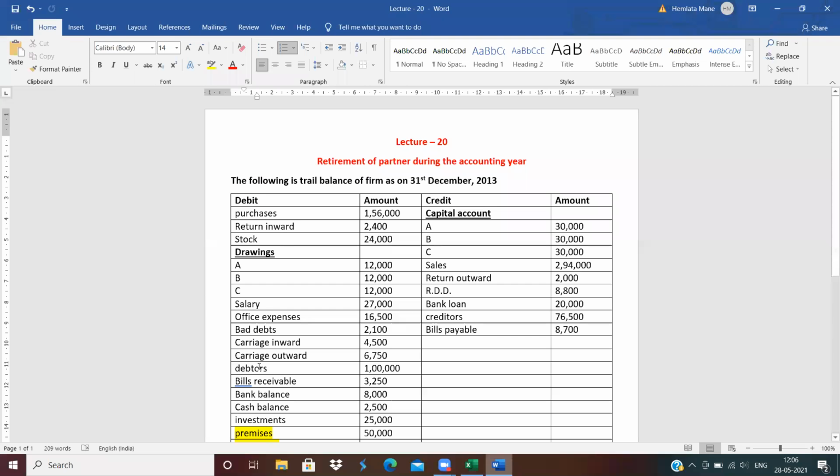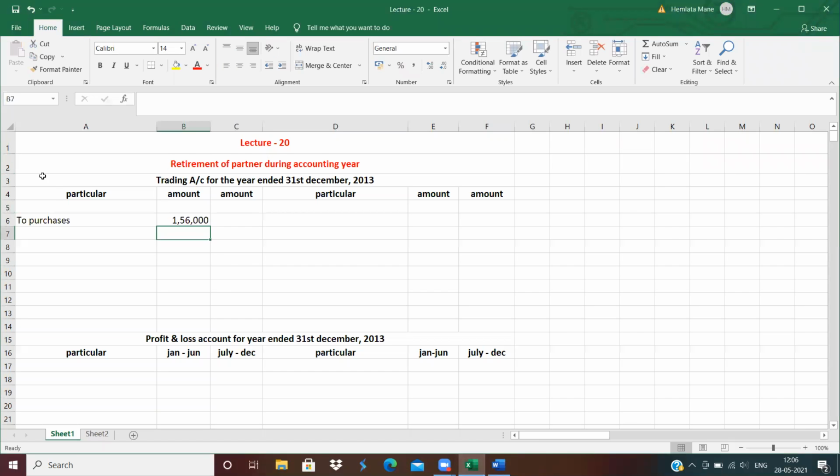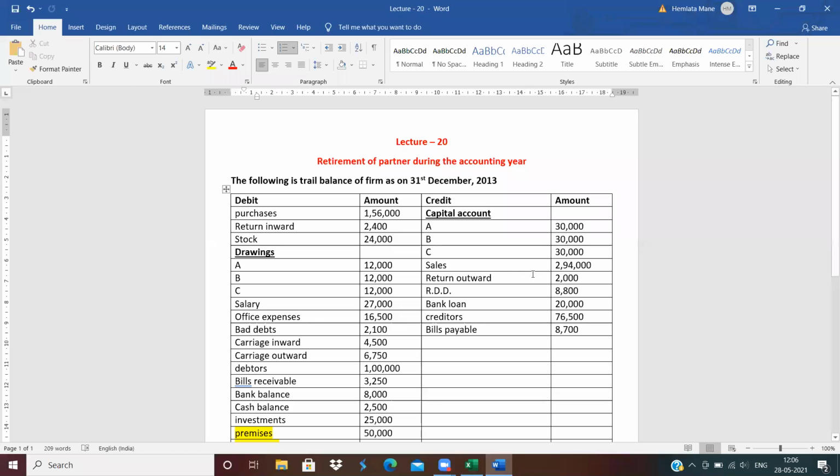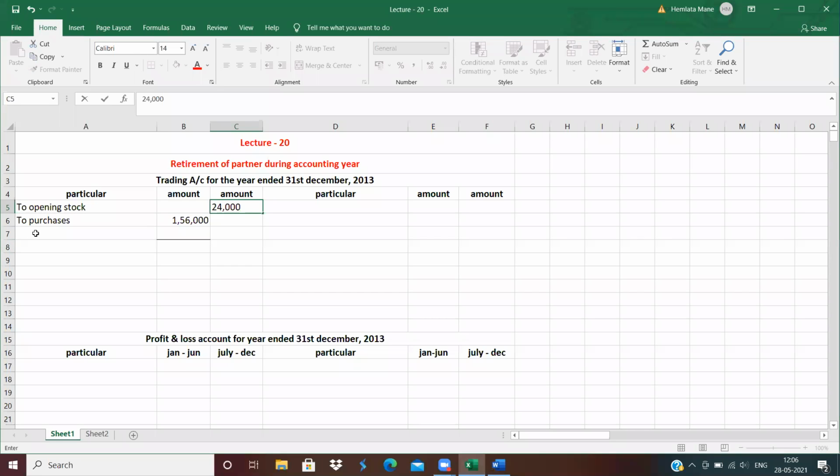Next is stock. How much is stock? 24,000. So to opening stock 24,000. Next is less purchase return, return outward. See here, return outward means purchase return, so less return.